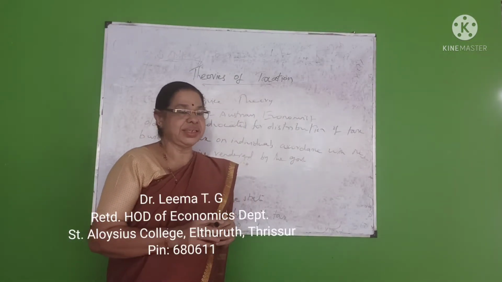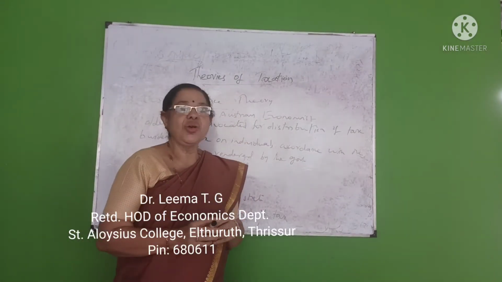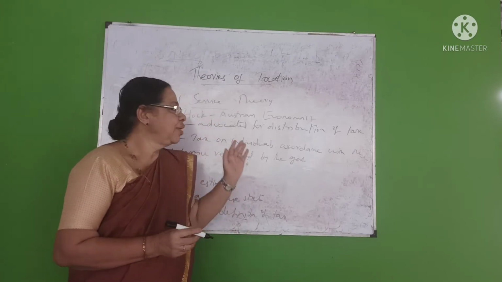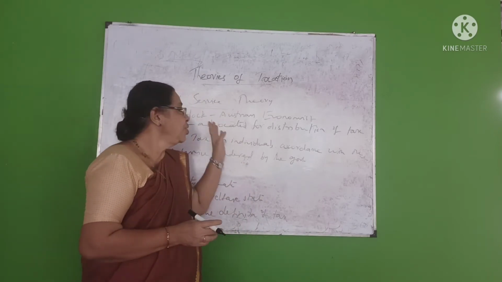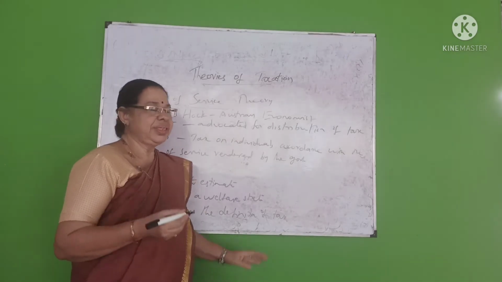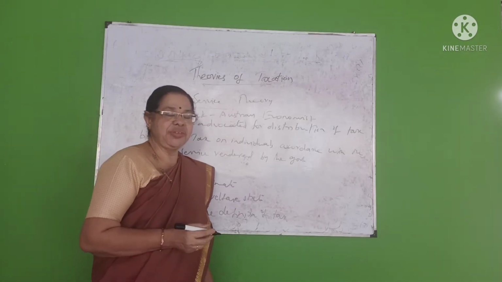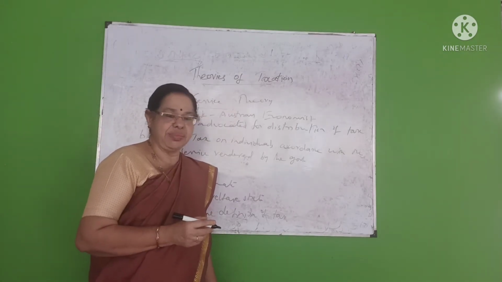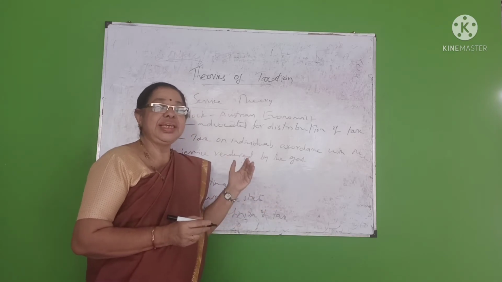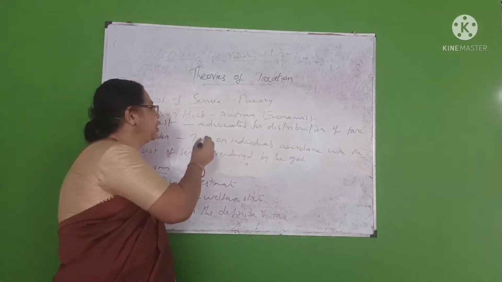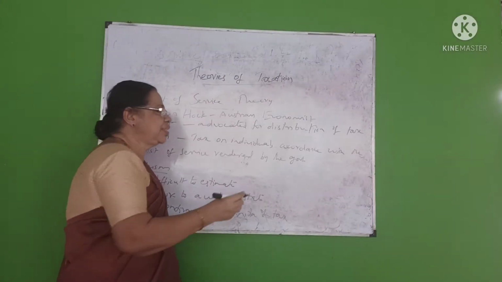One of the important theories of taxation is the cost of service theory. From the word you can get some idea. Cost of service theory means that the important services rendered by the government are equal to the amount taxed by the government. That is, cost equals services.